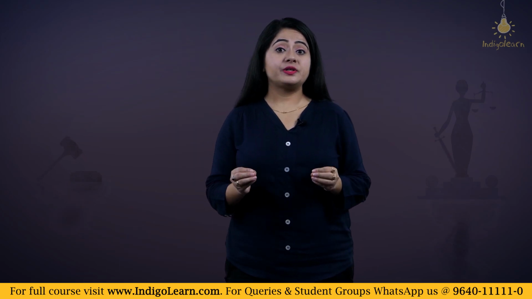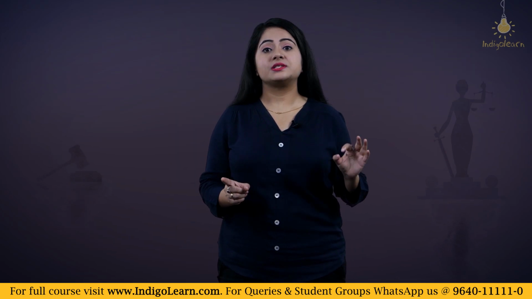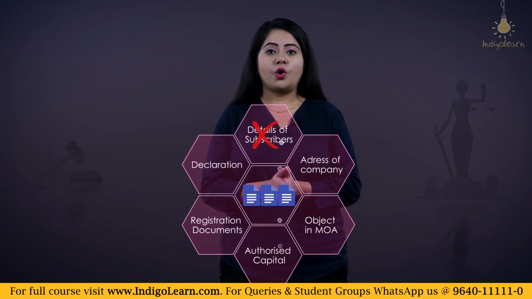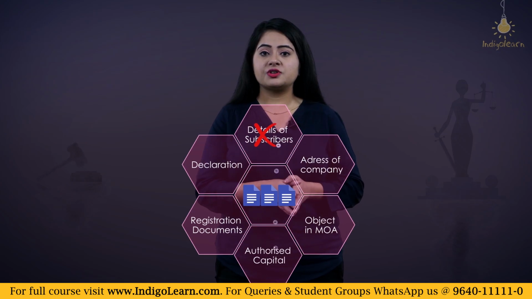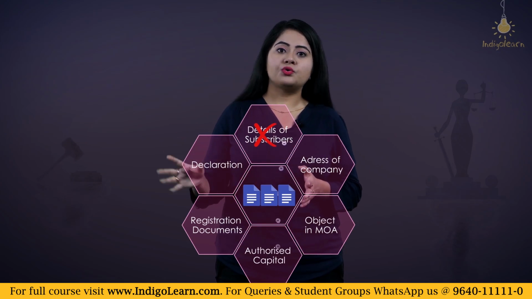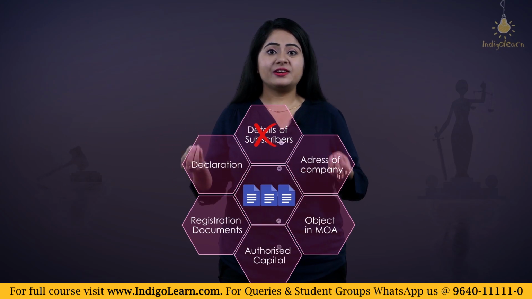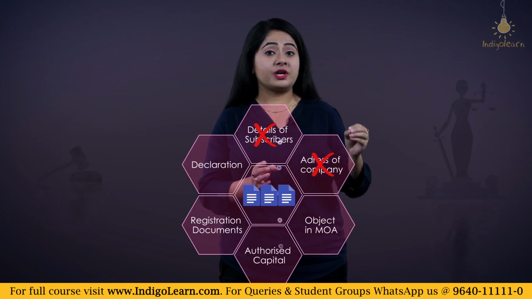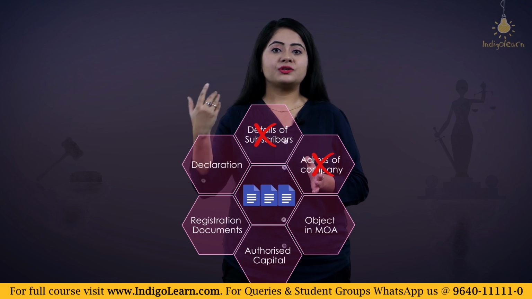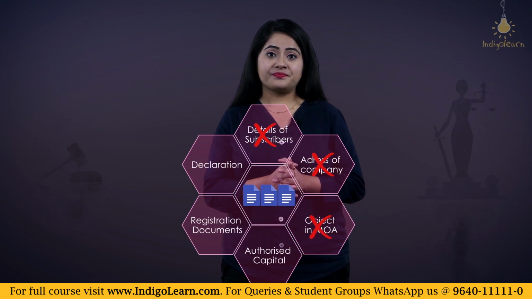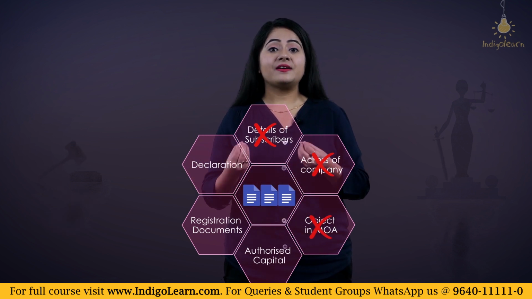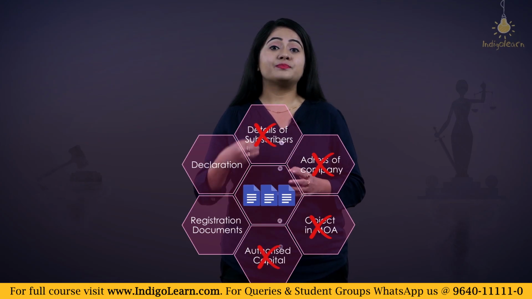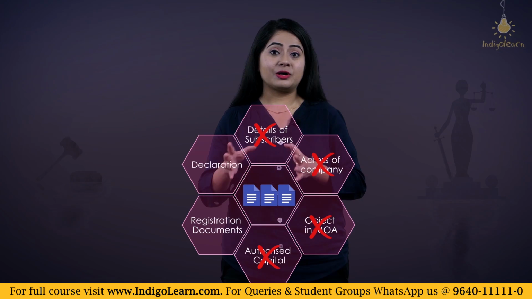So now what happens if the company submits the wrong details? That means what if the details of the subscribers are wrong, or what if they have mentioned the address of the registered office, however there is no actual office in reality. In fact, that address does not even exist. Maybe they have given an object in the memorandum, however they plan to do something else on the contrary. It may also happen that they have specified certain authorized capital, however that may not be true. They are simply lying about certain details about the company.